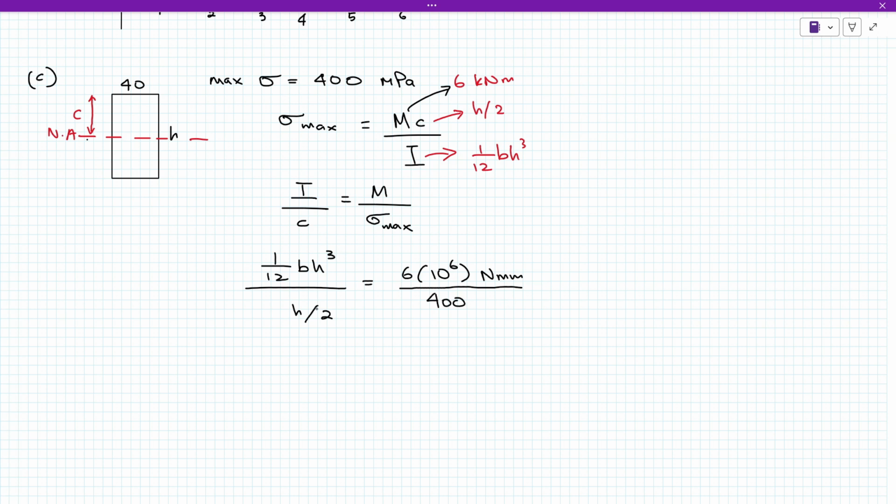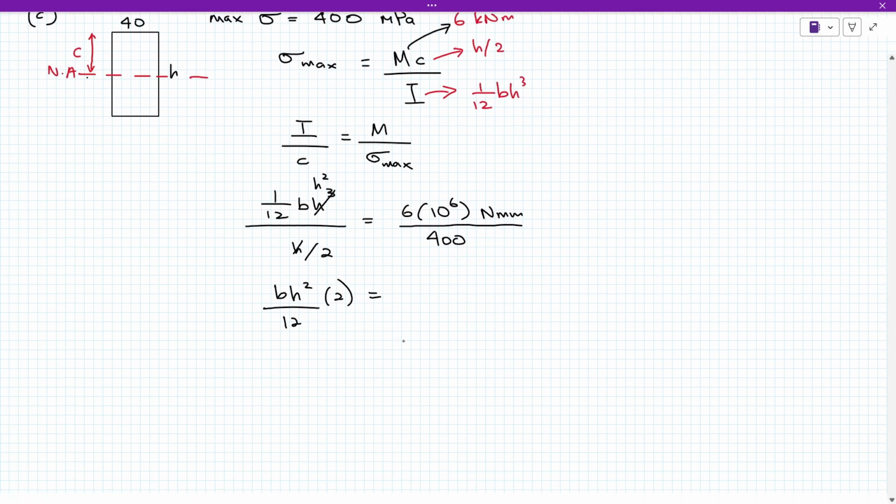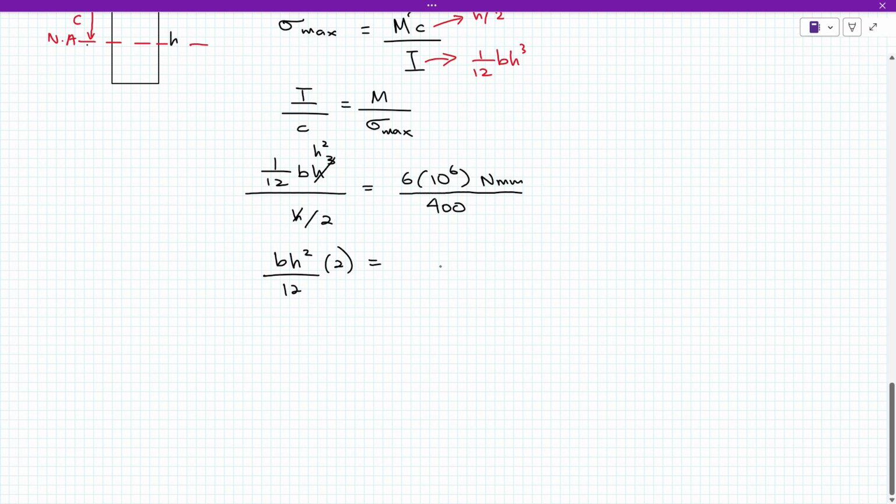Okay, so kita simplify kan kita punya H ni, kita boleh delete, buang lah. So dia akan tinggal 2 je lah, H2. And then kita susun lah sikit ya. So saya susun jadi BH2. So 12 ni ke bawah, 2 ni dia ke atas lah. So 6, 10 kuasa 6 divide by 400.